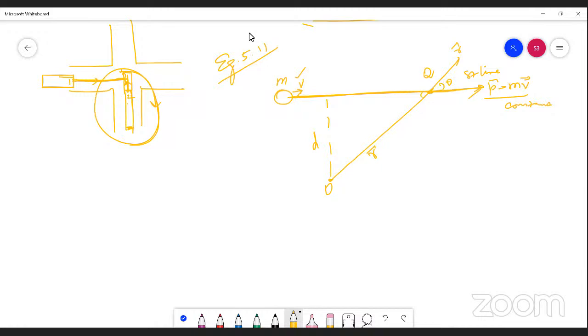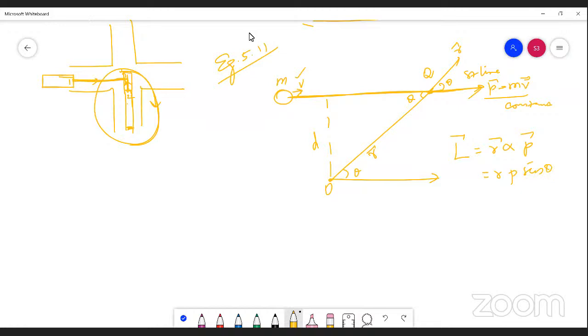This is angle theta. This angle is also theta. For requirement, I am writing this is also angle theta. R vector and P vector are acting along this particular direction. By taking the product between R vector and P vector, I can calculate the angular momentum L vector, and theta is the angle between R vector and P vector. I can write angular momentum as L vector equals R vector cross P vector, which is RP sin theta.